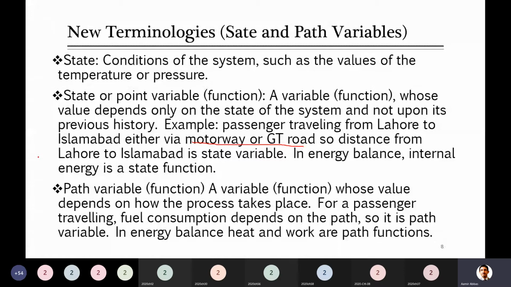State or path variable. For example, he said heat and work are those which depend on the path. Later, when you gain some more knowledge, you will be able to link how heat or work are dependent on the path. Just up to here, remember that a state variable is any variable which only depends on the final state, and one that depends on the main path is considered a path variable.